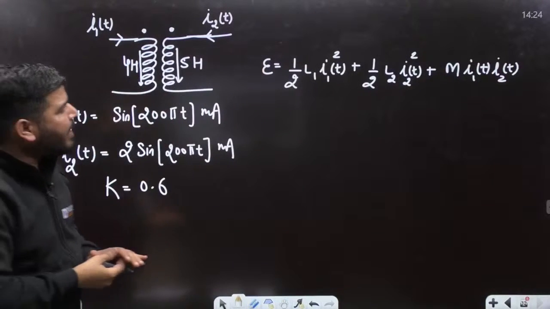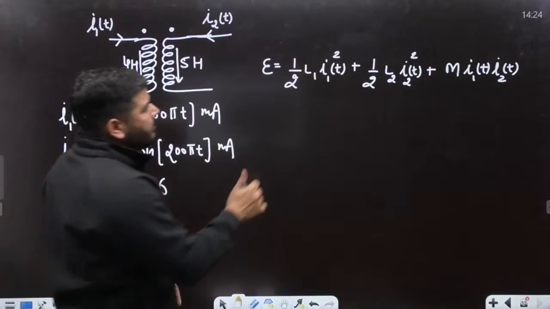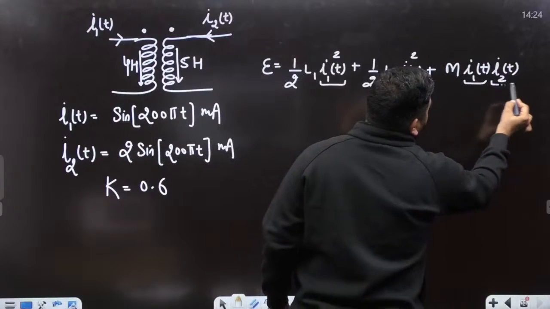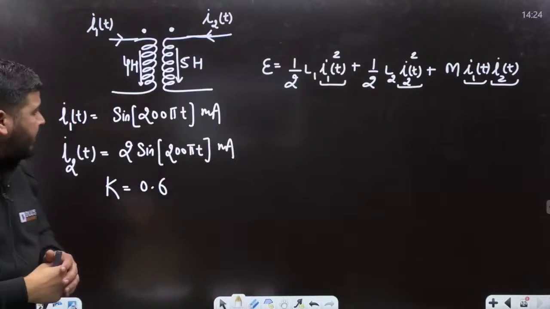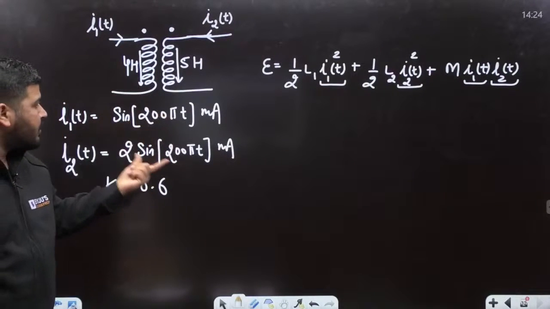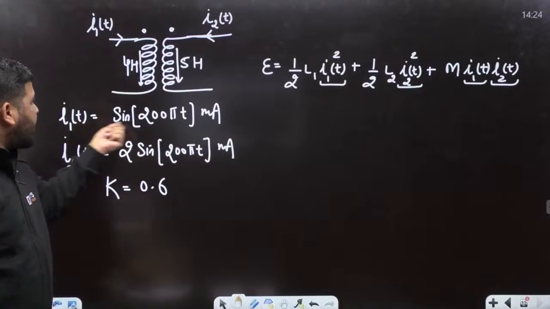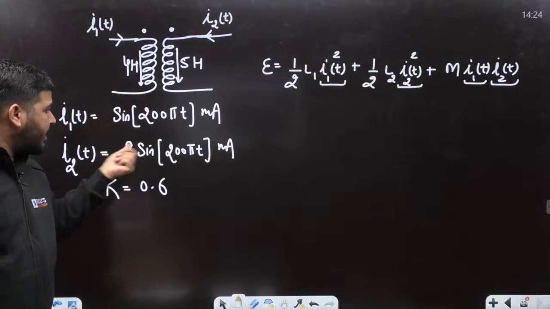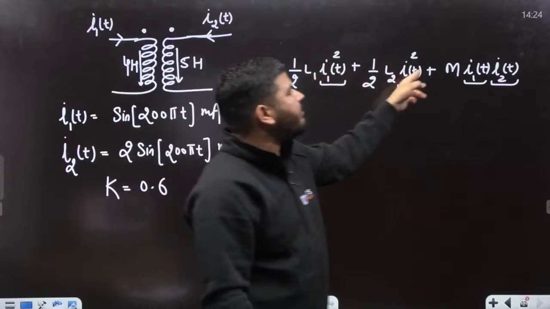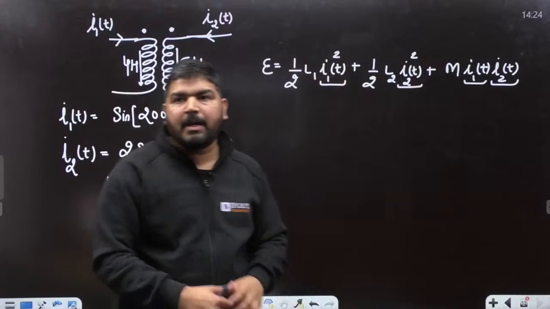But we require the maximum energy stored. What does it mean? The maximum energy will be there when the currents achieve their maximum value, and you can see that these two currents are in the same phase, so they will have maxima at the same instant. The maxima for this current is 1 milliampere and the maxima for this current is 2 milliampere. So what we can do is put the maximum values of the currents and calculate the energy stored in the coupled coil.